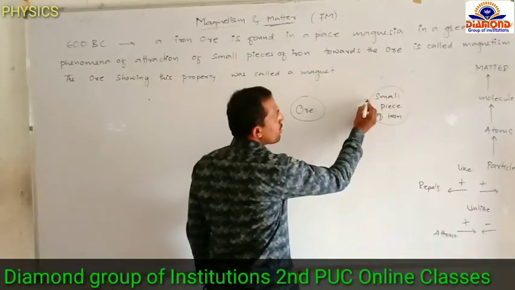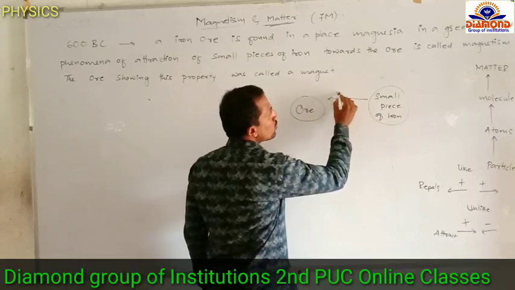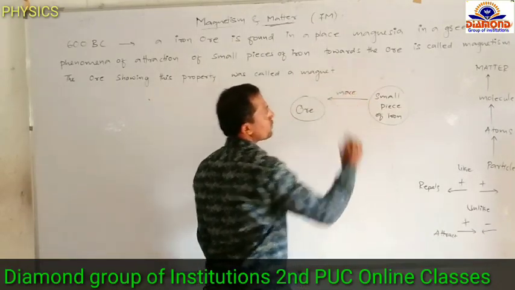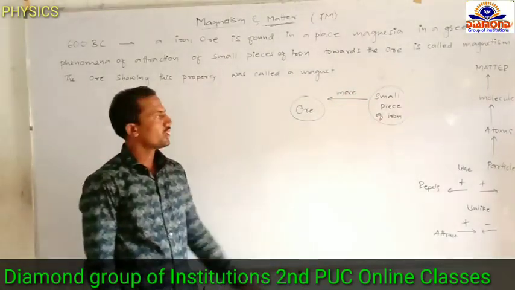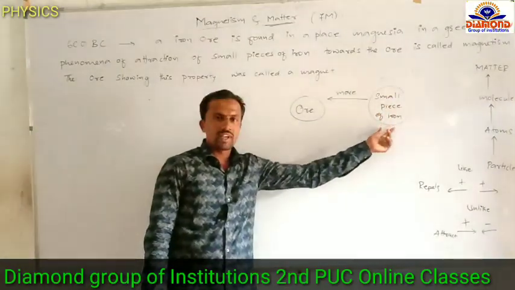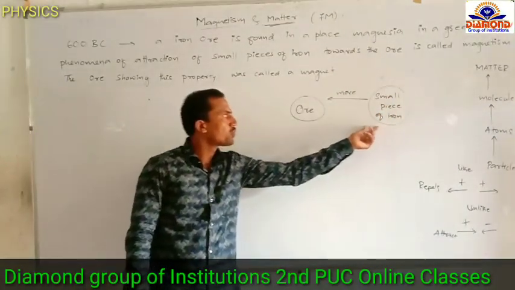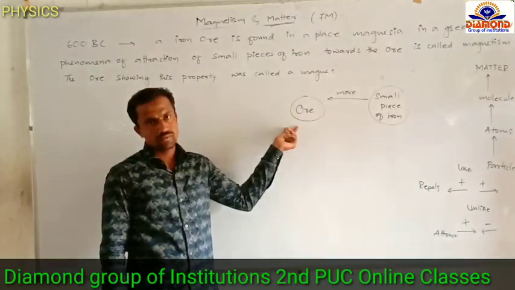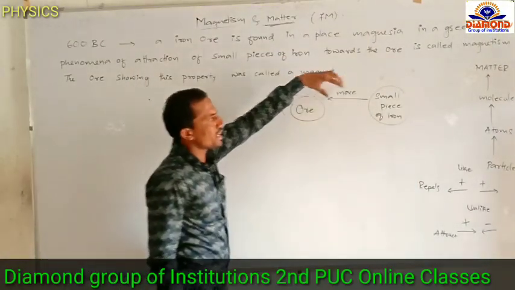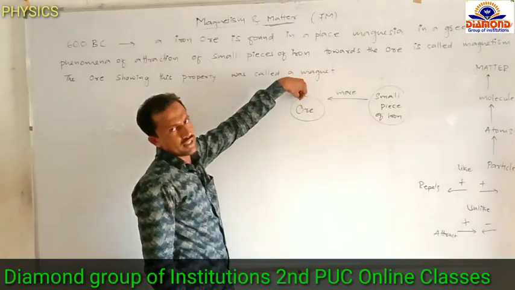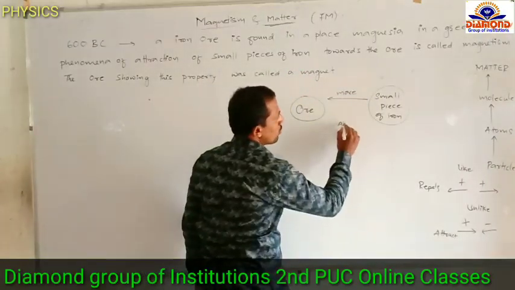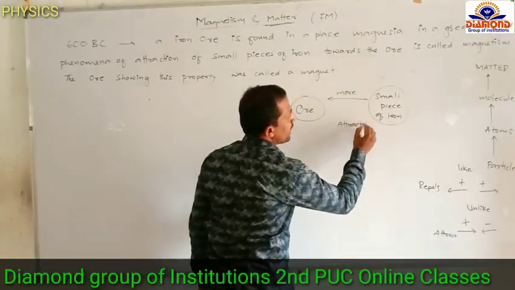When the small piece of iron is moved towards the ore, this ore attracts the small piece of iron.